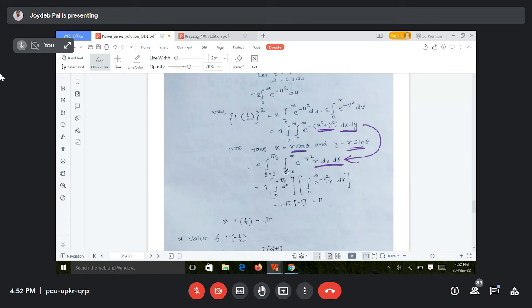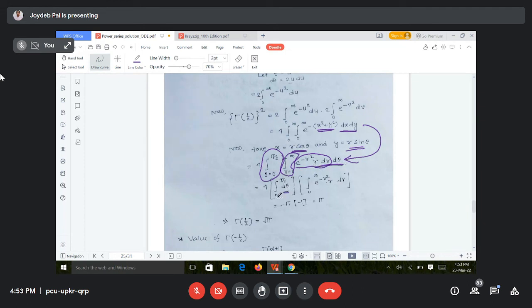Now you can separate the integration again, meaning the double integration can be written as a product of two integrations, because the integrand here is a product of r and theta terms. So I write theta terms with the theta limits and r terms with the r limits. 0 to pi by 2, there is no theta term, only d theta.